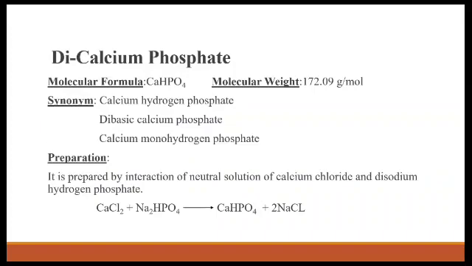Next monograph is dicalcium phosphate. The molecular formula for the dicalcium phosphate is CaHPO4 and molecular weight is 172.09 gram per mole. Synonym is calcium phosphate and the dibasic calcium phosphate and calcium monohydrogen phosphate. It is prepared by the interaction of neutral solution of calcium chloride and disodium hydrogen phosphate. It forms dicalcium phosphate with a sodium chloride molecule.